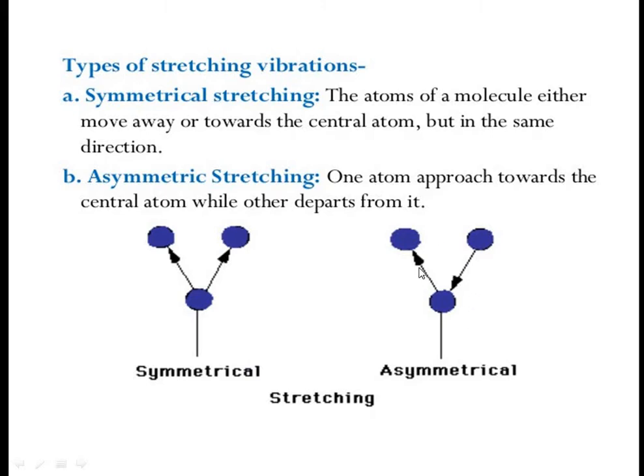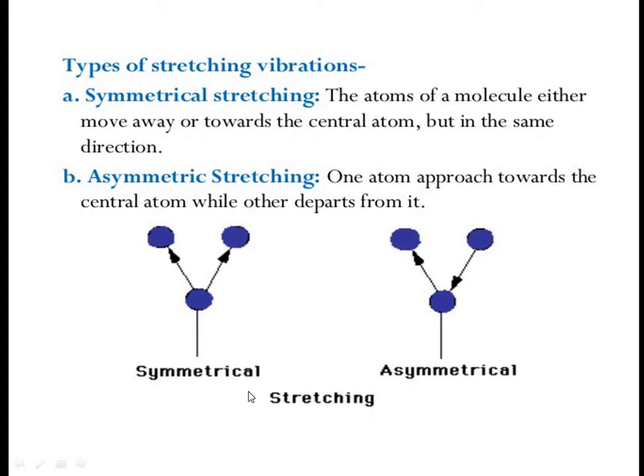In the diagram, this is the central atom, and these are the two atoms bonded with it. Here one atom approaches the central atom and the other moves away from it, so the direction is opposite. This type of vibration is called asymmetrical stretching vibration.